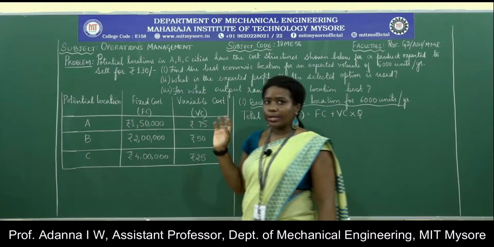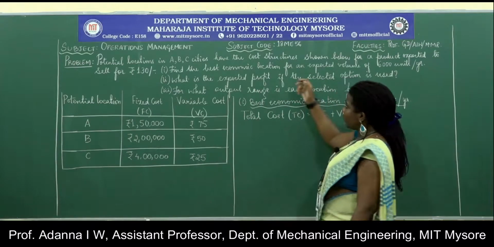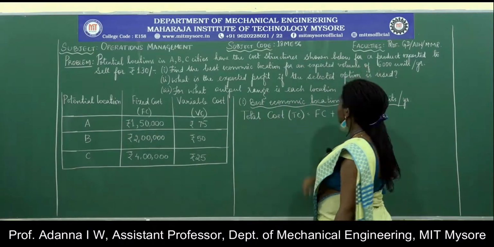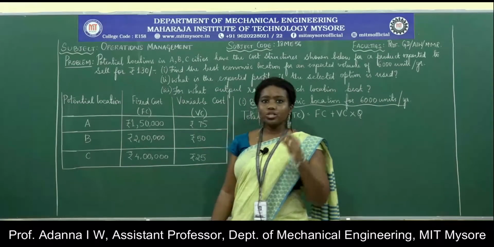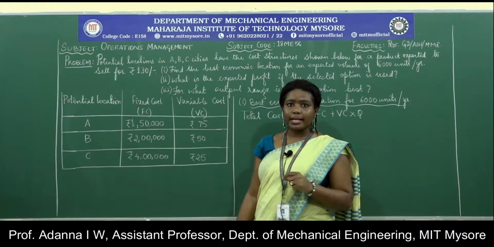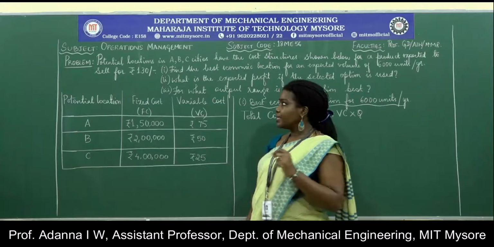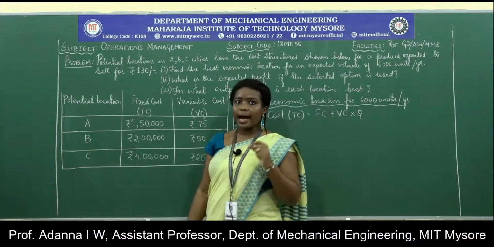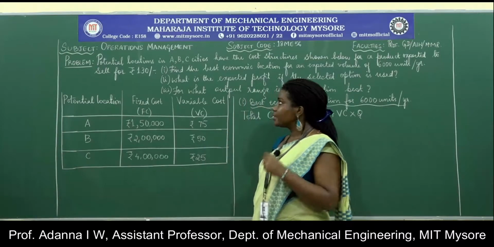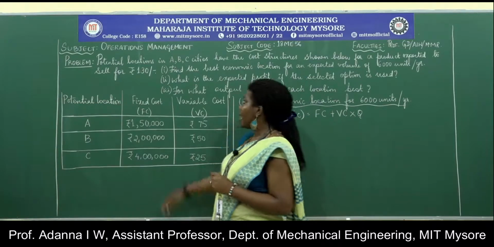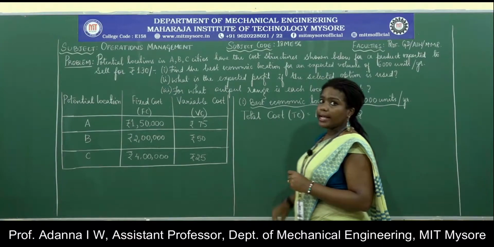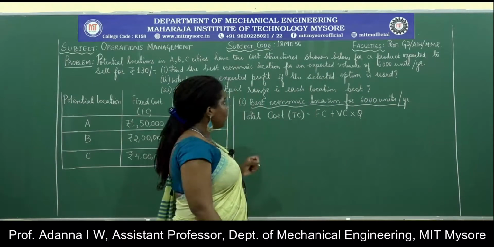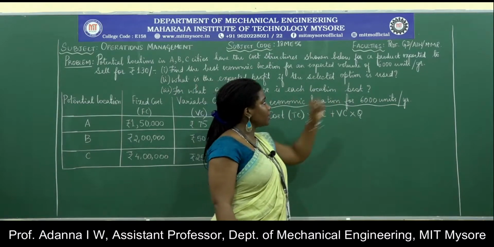All of this is on a yearly basis. So when I'm having these kinds of cost structures for a product that is going to sell for 130 rupees each, each piece of the product is going to be selling at 130 rupees. In such a case, what I need to do is find out the best economic location first, for an expected output of about 6,000 units per year.